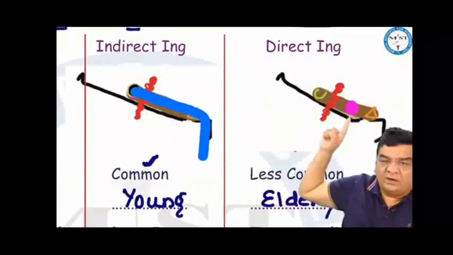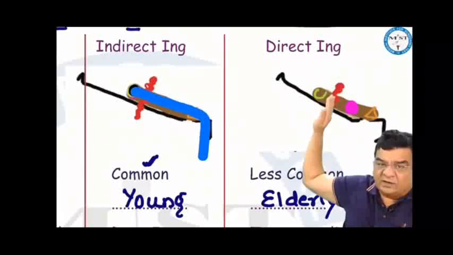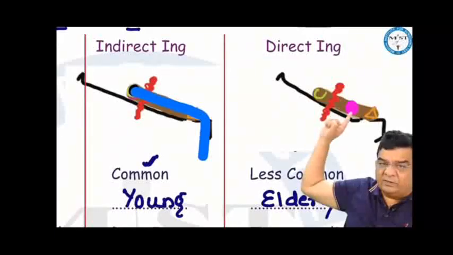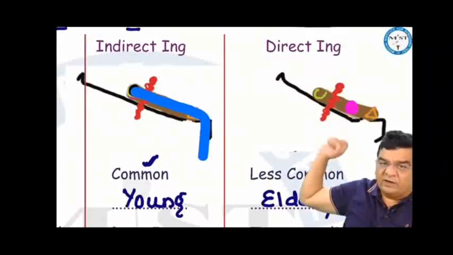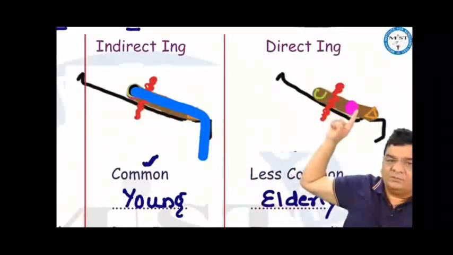While a direct inguinal hernia protrudes directly through Hesselbach's triangle in elderly people because of weak transversalis fascia, Hesselbach's triangle is here, and this hernia usually comes in a forward direction. So the chances of a direct inguinal hernia going into the scrotum are less. But this direct hernia is medial to the inferior epigastric vessels. So the landmark to distinguish indirect from direct is the inferior epigastric vessels. Indirect hernia is lateral to the inferior epigastric vessels. Direct inguinal hernia is medial to the inferior epigastric vessels.